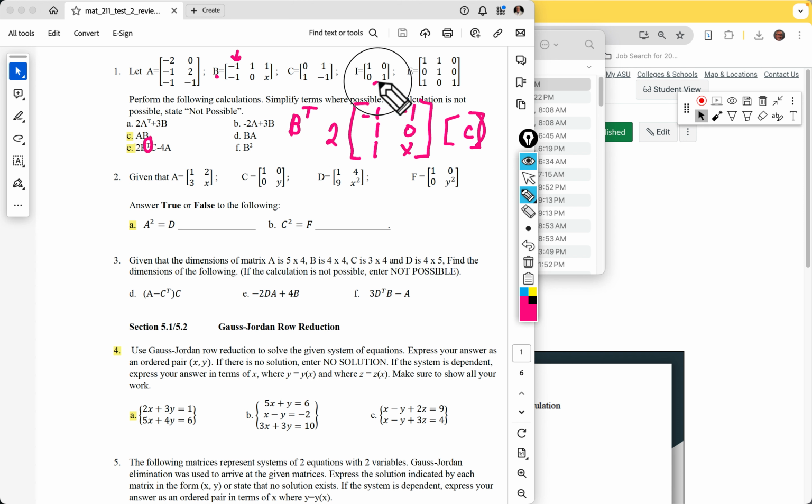So this is a 3 by 2, and C is a 2 by 2. Remember, to tell whether we can multiply, we put the middle 2 numbers together. They have to be the same to multiply. And then the outer numbers tell us that our answer is going to be a 3 by 2 matrix. That's how it's going to look.